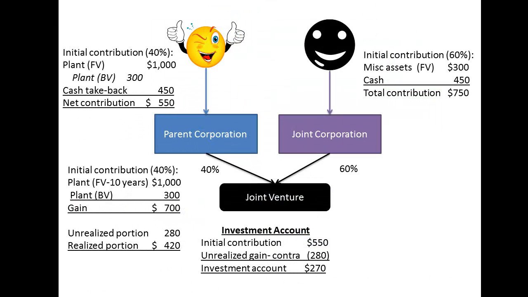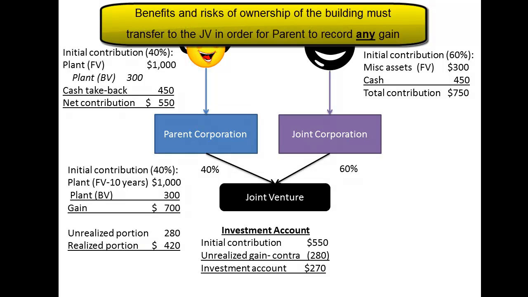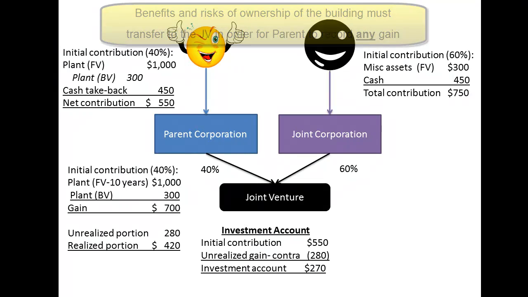To make matters just a little more complicated, the amount of the realized and unrealized gain can also be adjusted when parent corporation receives cash back in addition to their interest in the joint venture. Now, we will assume that the benefits and the risks of ownership were transferred along with the asset to the joint venture. This allows the recognition of the gain.